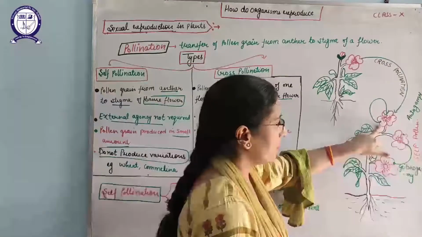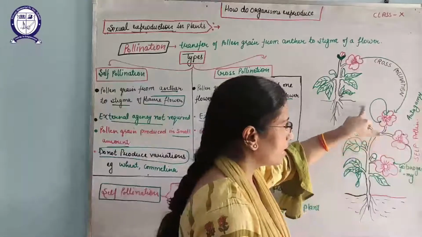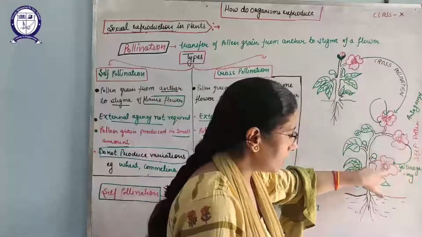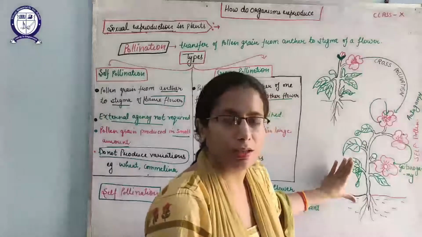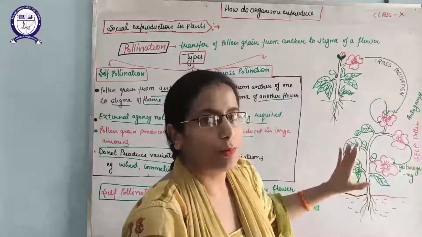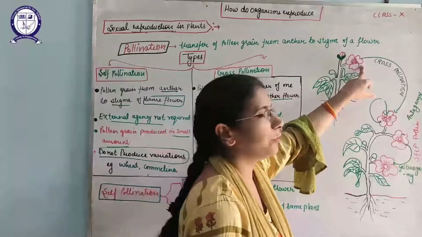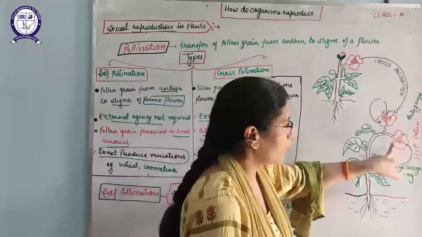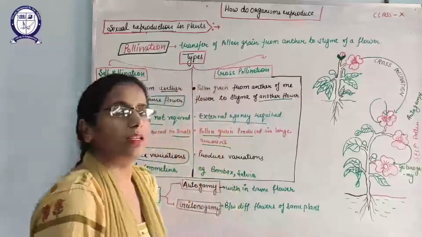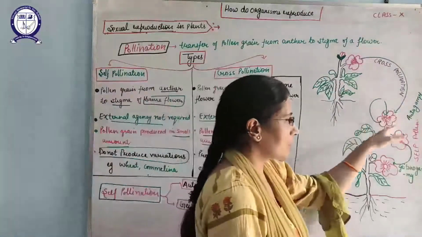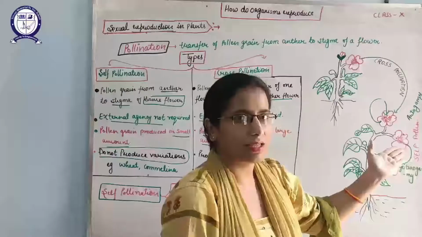When pollen grains transfer from anther to the stigma of the same flower or anther to the stigma of another flower, but within the same plant, that is known as self-pollination. And cross-pollination, when pollen grain transfers from a flower of one plant to the flower of another plant, is known as cross-pollination.